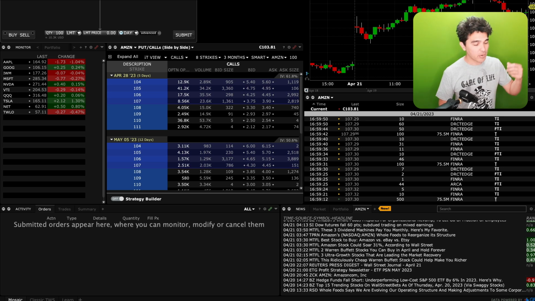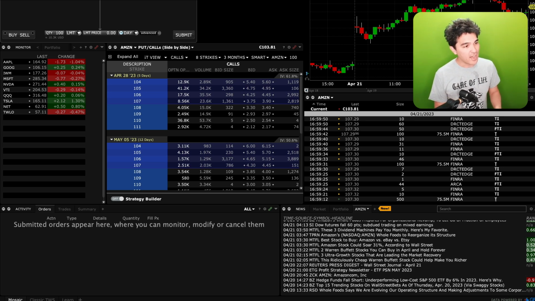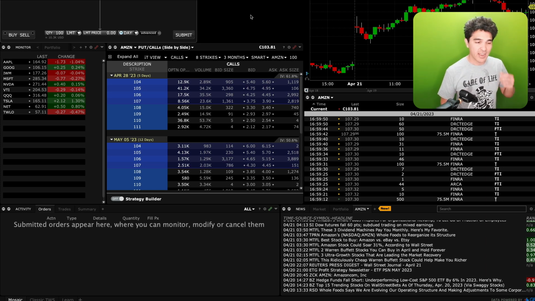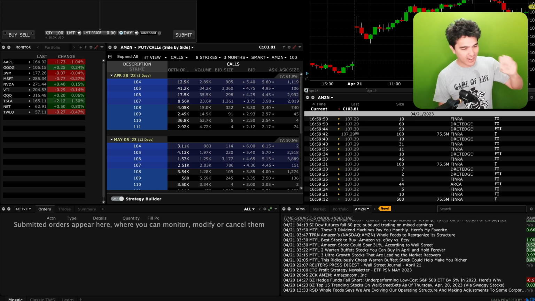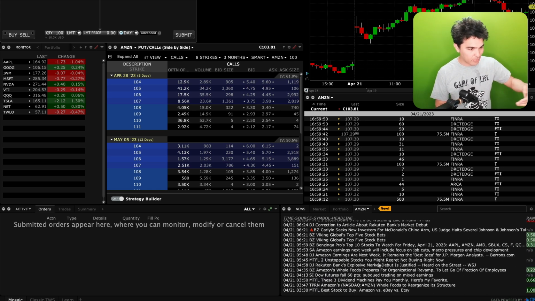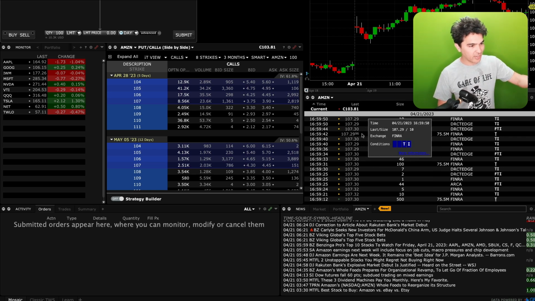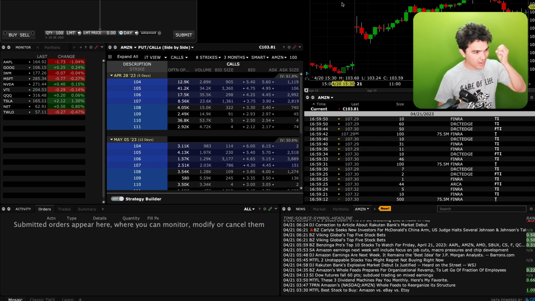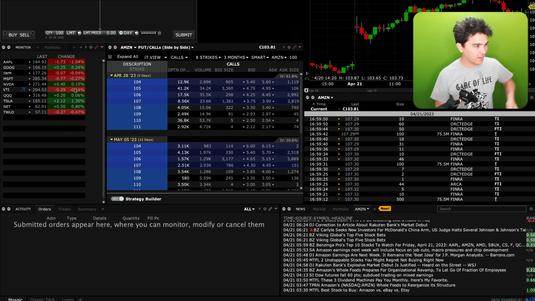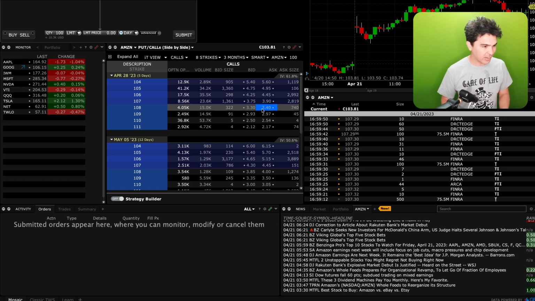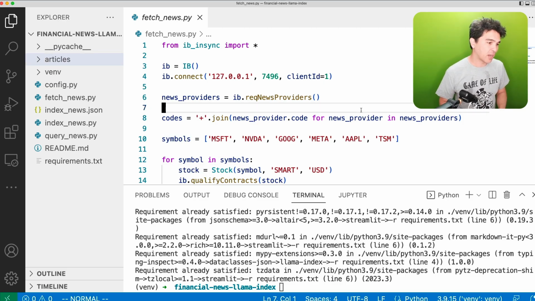And as mentioned earlier, I'm going to be using Interactive Brokers. They have this application called Trader Workstation. I've downloaded that, and I have an Interactive Brokers account. The reason I'm using this is because it's interactive. It has an API. I can talk to it and see all this news that's coming in. I can access that. Anything on here, like if I want 10-minute candles for Amazon stock, I can write a Python program to access that information. I can programmatically execute trades, look at options activity, get real-time quotes, all this stuff that you can see here. I can actually do it in Python code as well.